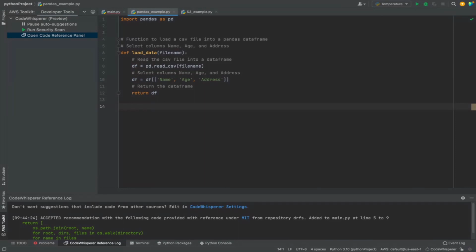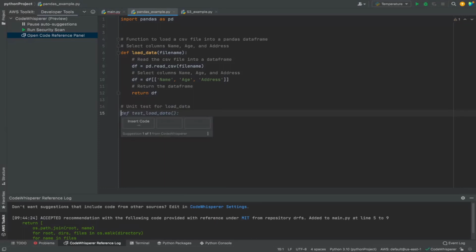Now let's see whether we can generate a unit test to test the function we have just written with the help of CodeWhisperer. So I'm going to say unit test for, and as you can see, it has once again started suggesting completion for the comment itself. So it looks good. Yeah, I want to write a unit test for the function I just wrote. Name of the function is load data. I'm going to accept by hitting the tab key.